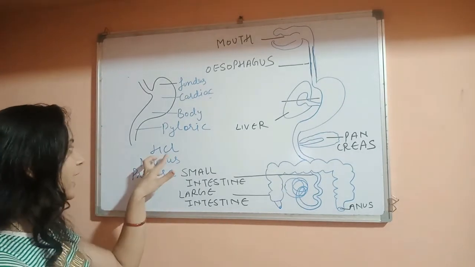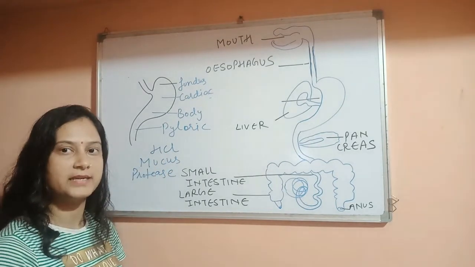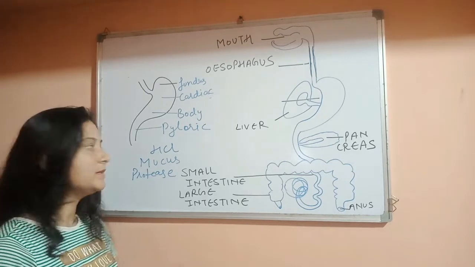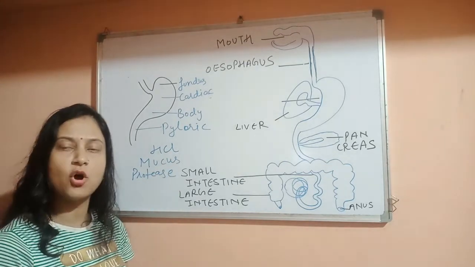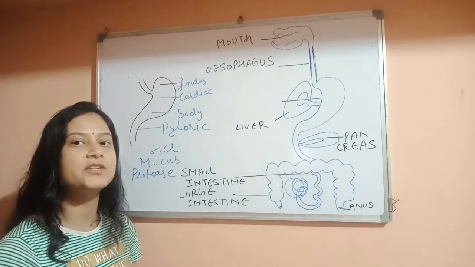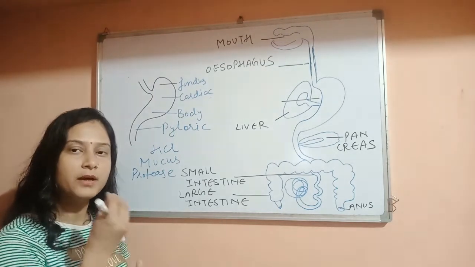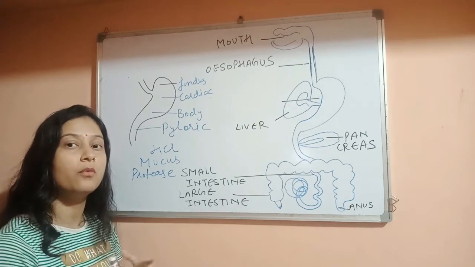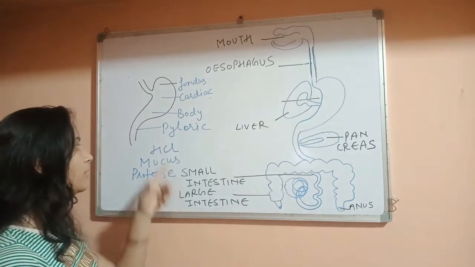So first, HCl, that is hydrochloric acid. Hydrochloric acid performs two functions. First, it kills the germs or bacteria that enter into our body through the food. Who kills the germs and bacteria that have entered our body with the food?